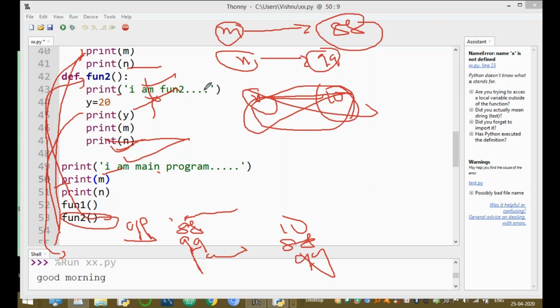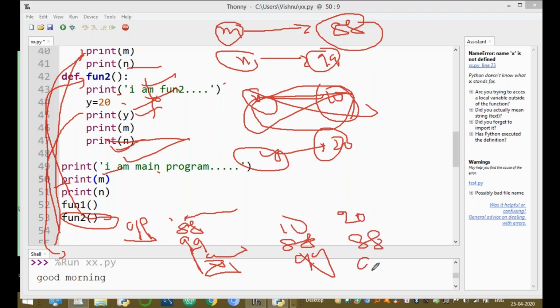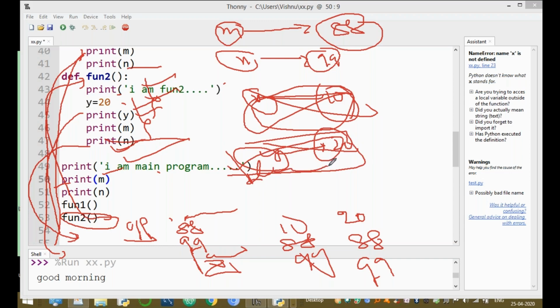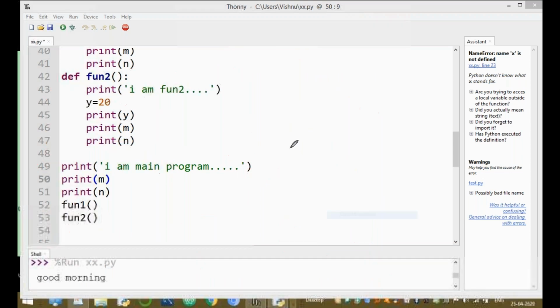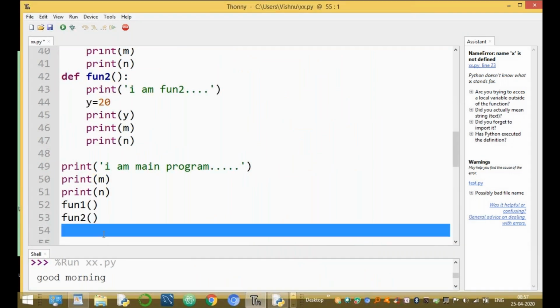Immediately the control is transferred to fun2. The output is I am fun2. Y is a variable which allocates the memory with value 20. Now print of Y, output is 20. Print of M 88, print of N 99. After executing all these statements, the control is transferred to the main program. Whenever the control is transferred to the main program, all the local variables are destroyed completely. Okay, clear guys up to here? Next, this is the end of the program.